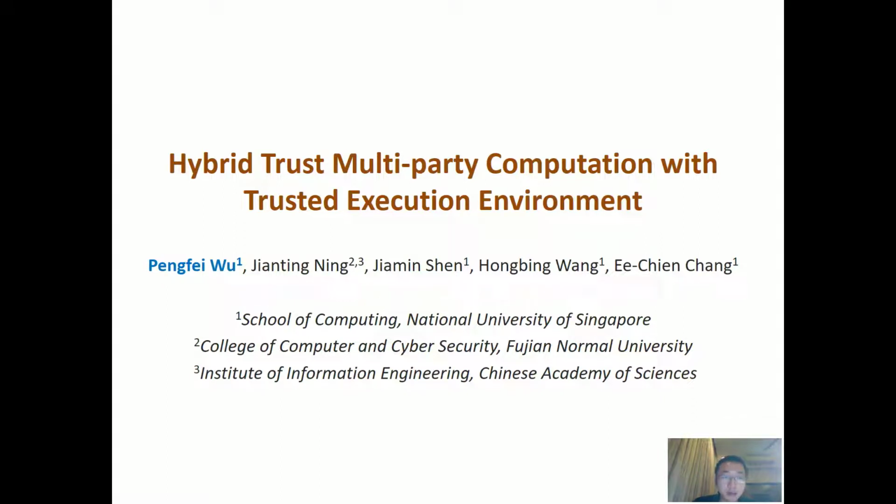Hello everyone, today I give a presentation about our work that appeared in NDSS this year. The title is Hybrid Trust Multi-Party Computation with Trusted Execution Environment. This is joint work with Jiamin Sheng, Hongbin Wang, and Yichen Chang. We are with National University of Singapore. Jianting Ning is with Fujian Normal University and Chinese Academy of Sciences.